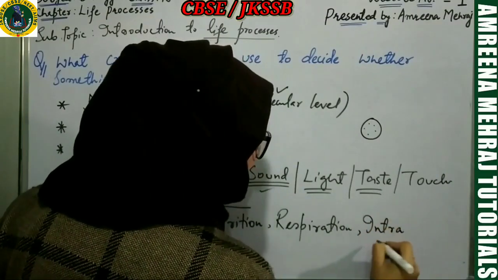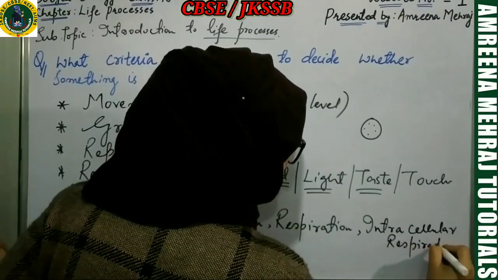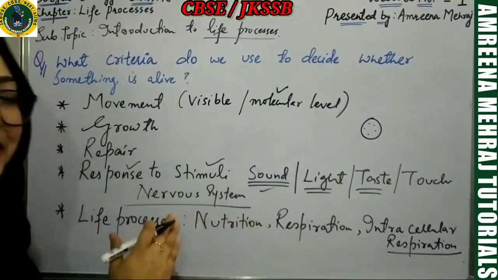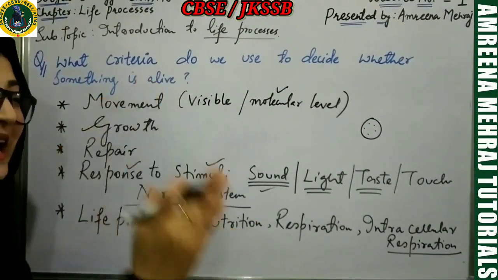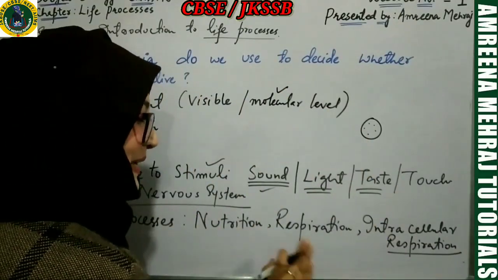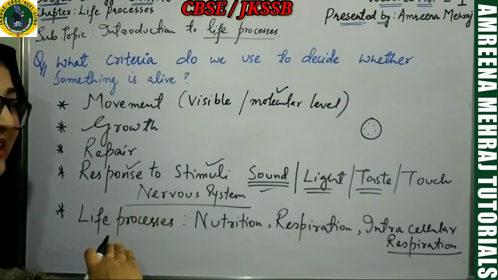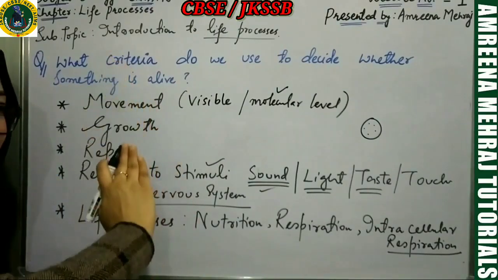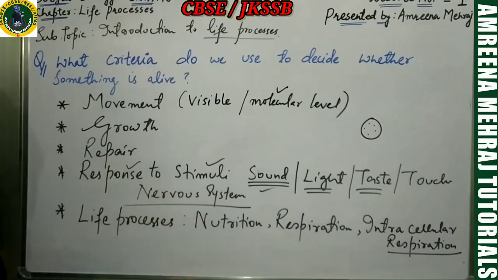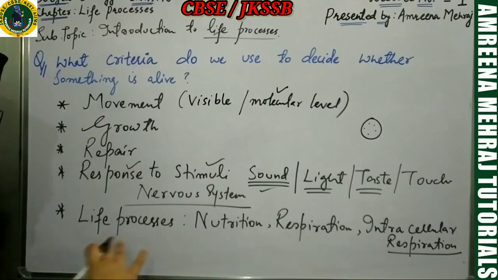I'll specifically write down intracellular respiration. In this case, an organism is capable of oxidizing the food at the cellular level to get energy. These are slightly different from each other, but for the time being, just remember the process of respiration as the intake of oxygen and removal of carbon dioxide. And there is yet another respiration at the cellular level, where you are oxidizing the food to get the energy out. We'll be taking this up later on.